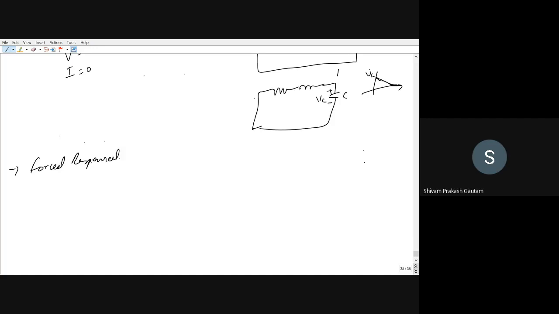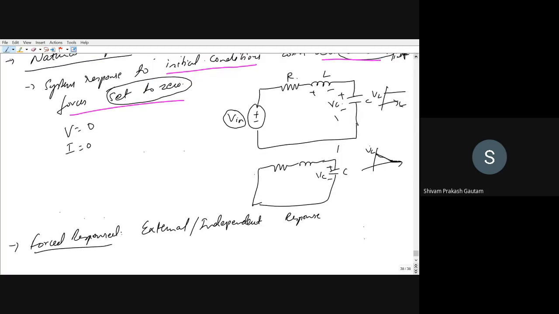As you can see by the name, the forced response is a response due to external or independent sources. Now, once the capacitor voltage becomes zero, you again consider an RLC network.